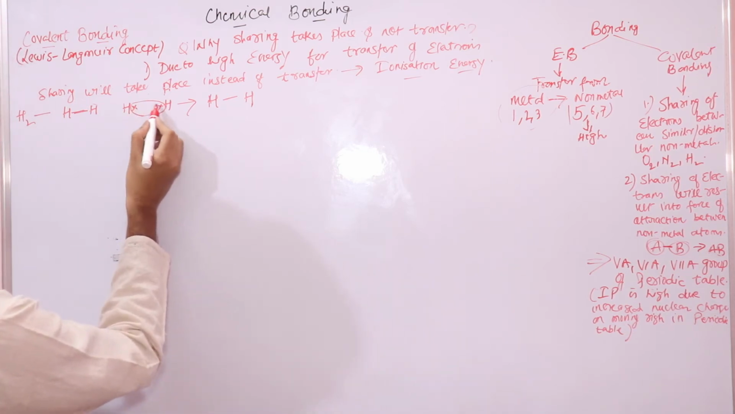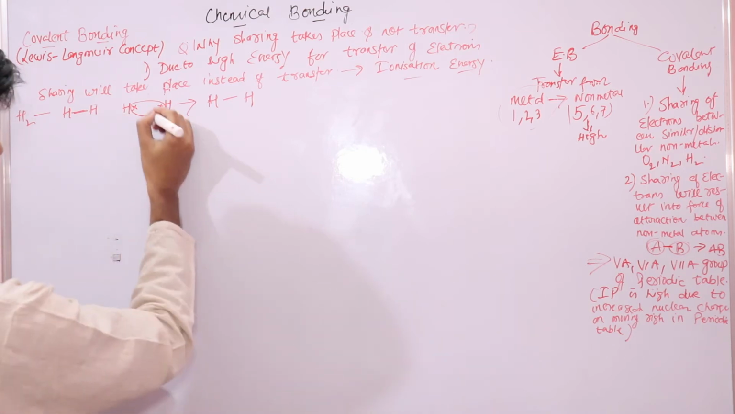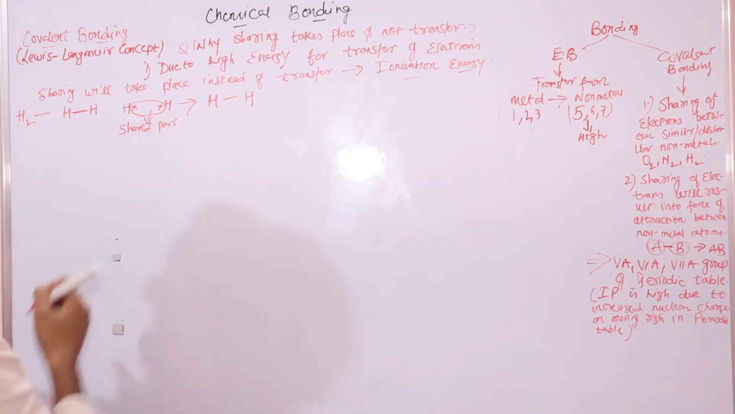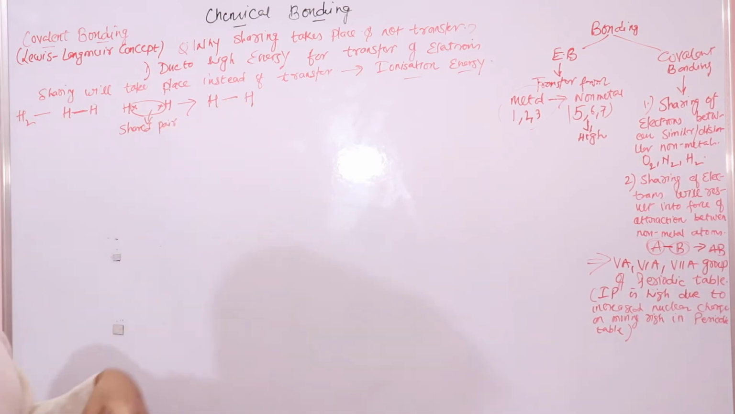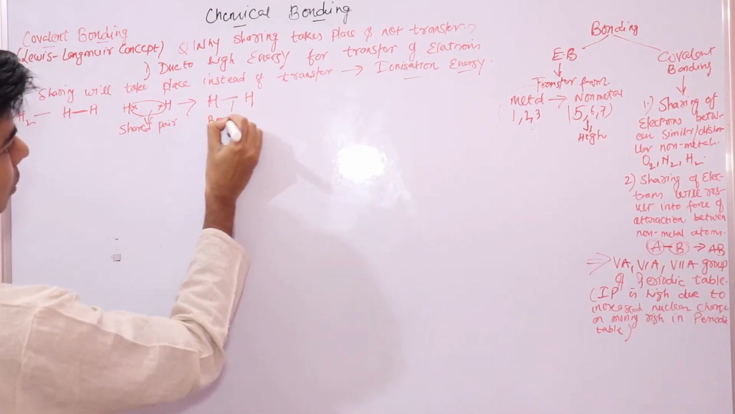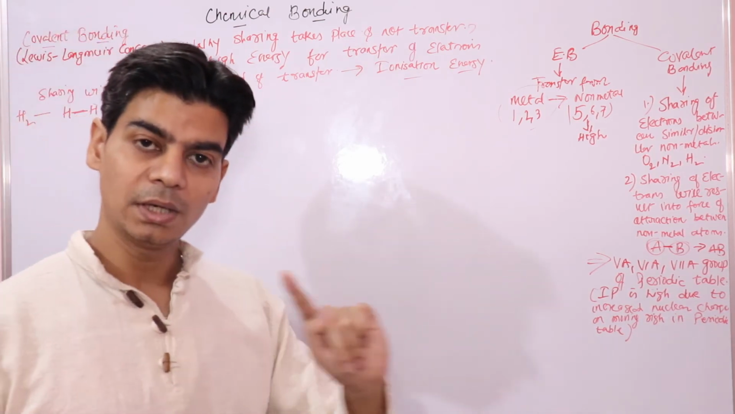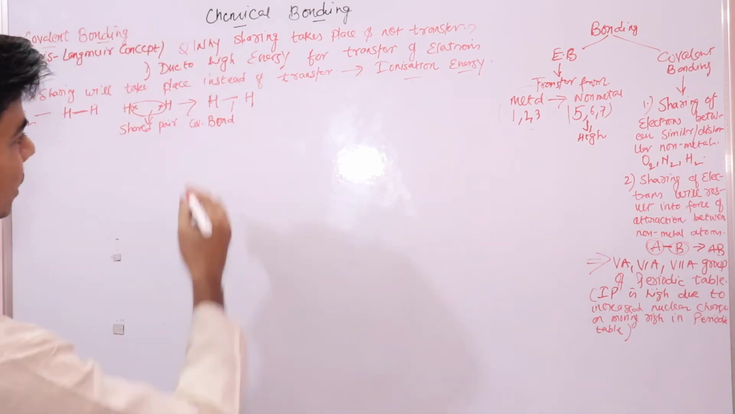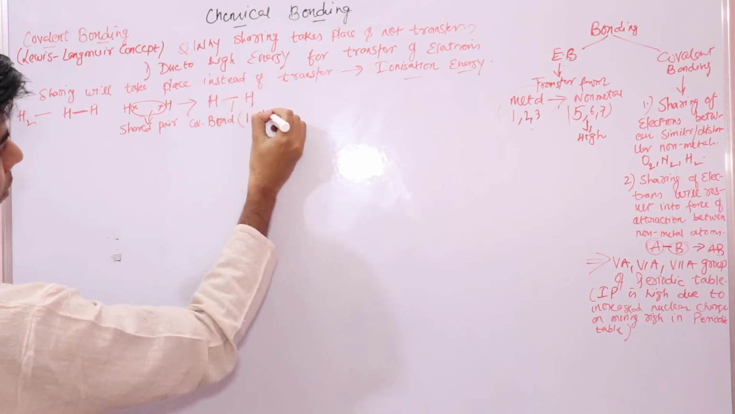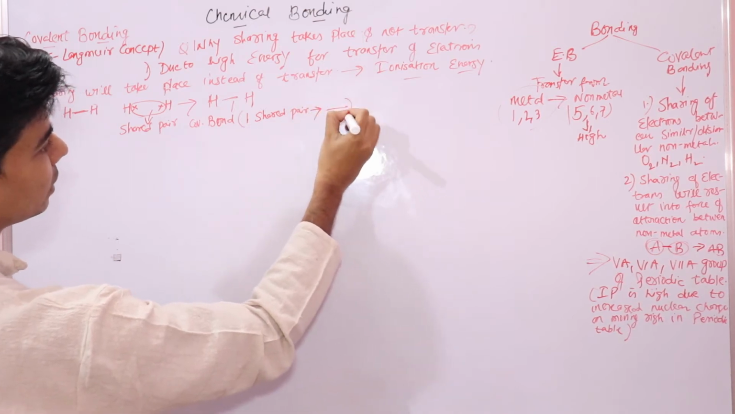Since this is now a shared pair, both the hydrogen atoms have shared one electron each. We call this a shared pair of electrons. So this dash represents the shared pair of electrons. This dash is your bond. Now we know it's a covalent bond, and in this bond, one line represents one shared pair. One shared pair means one line, like this.